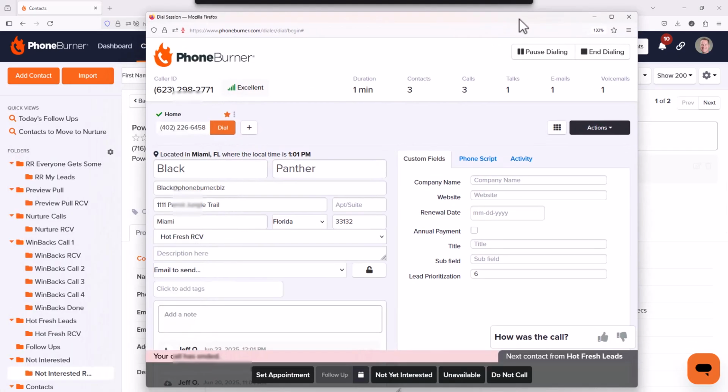Let's say you have somebody who wants to be followed up in 30 days. Rather than setting a specific follow-up date, having that rep take ownership of that follow-up, you could create a follow-up in 30 days disposition that moves the contact into a follow-up in 30 days folder that distributes that contact to the admin and then recycles into some other lead stream in the future. So when you pair this with custom dispositions in each of your lead streams, it gives you a ton of power, a ton of flexibility on how your data gets recycled back into your lead stream.